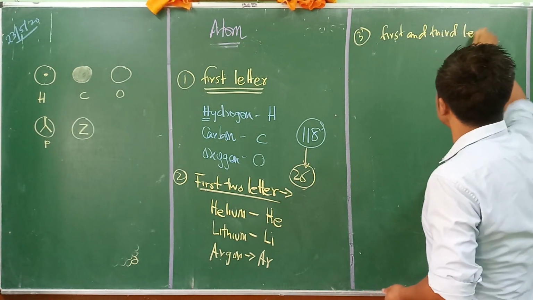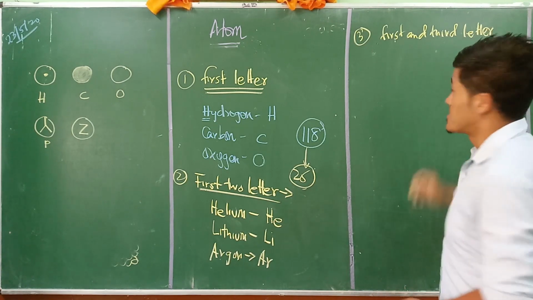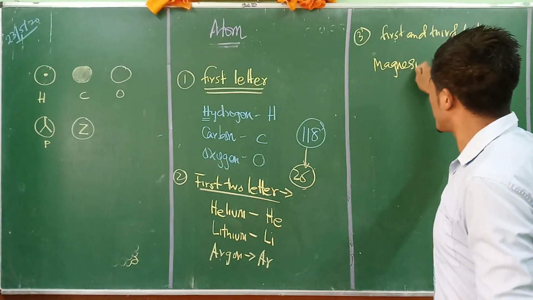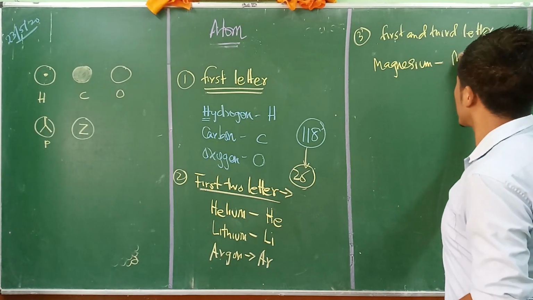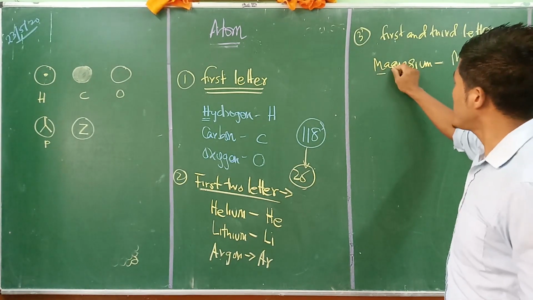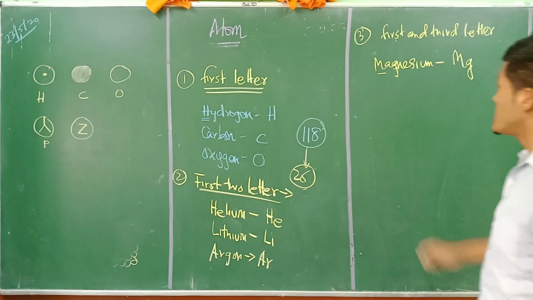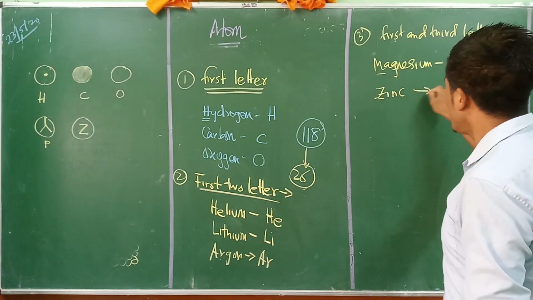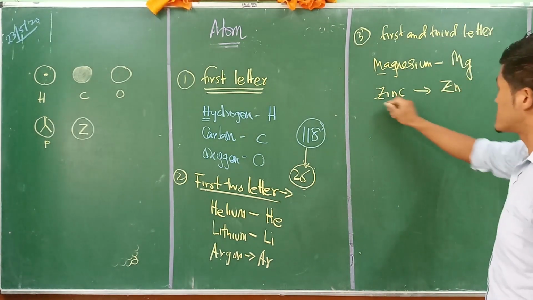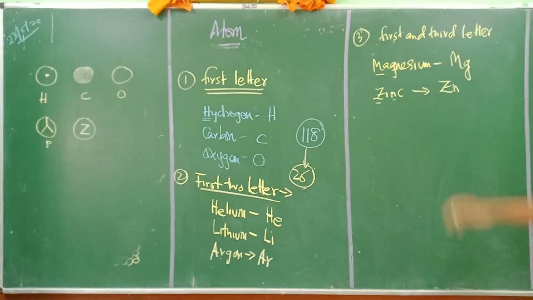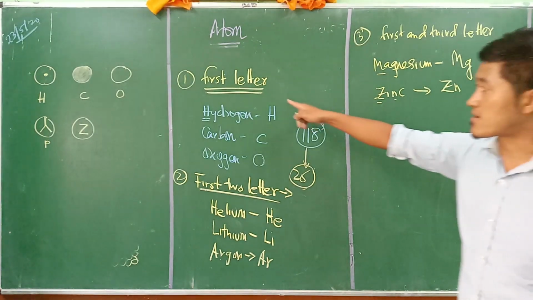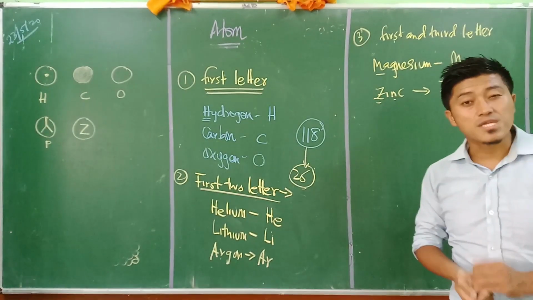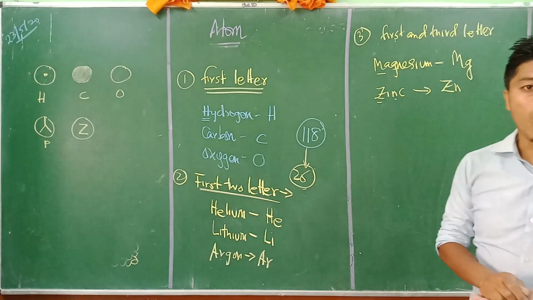For example, in the case of magnesium, we go for Mg, the first and third letter. In the case of zinc, we go for Zn. There are many other examples. All these kinds, the first letter, the first two letters, and the first and third letters, are used in the periodic table in naming the symbols.